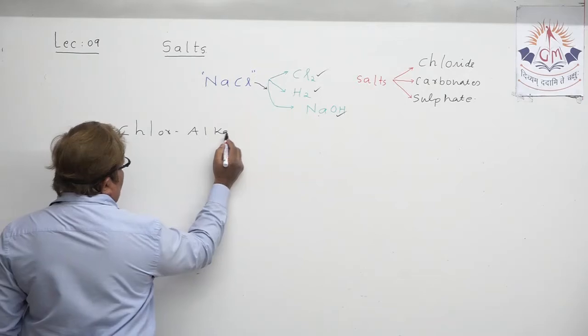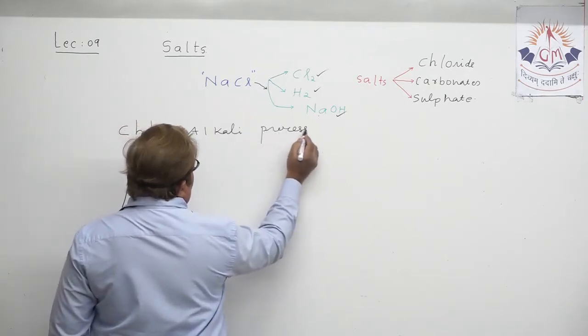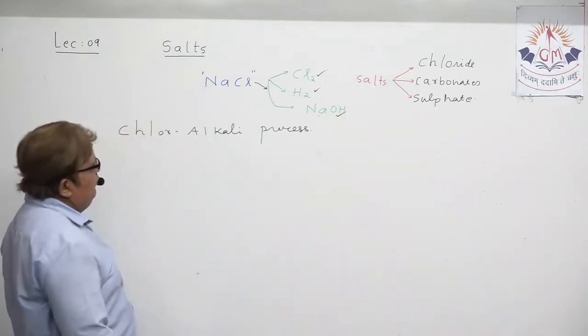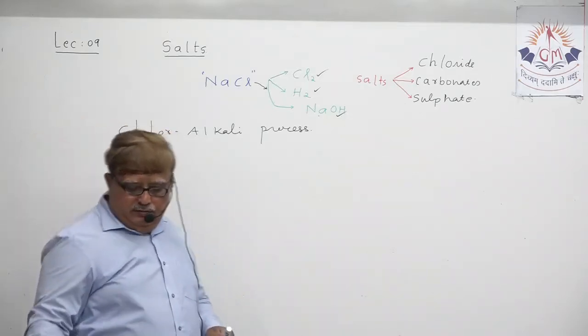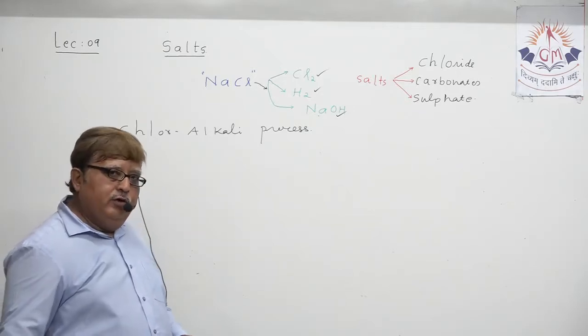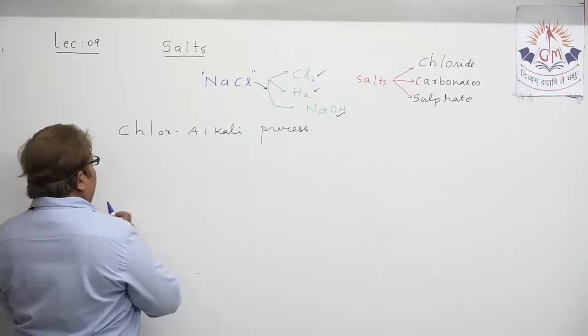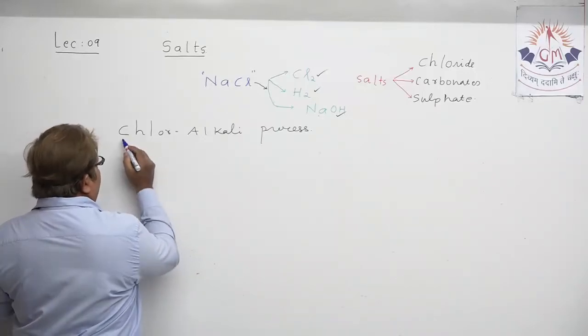You should note it down. Chlor-alkali process. That process utilizes sodium chloride as a raw material for the production of what? Hydrogen gas, chlorine gas, as well as sodium hydroxide.